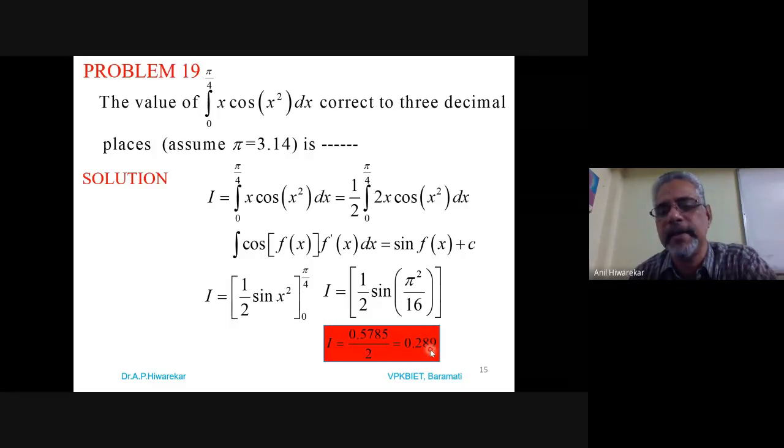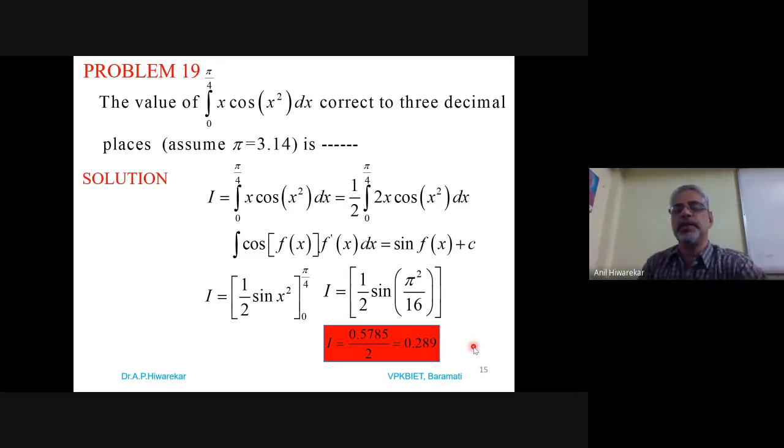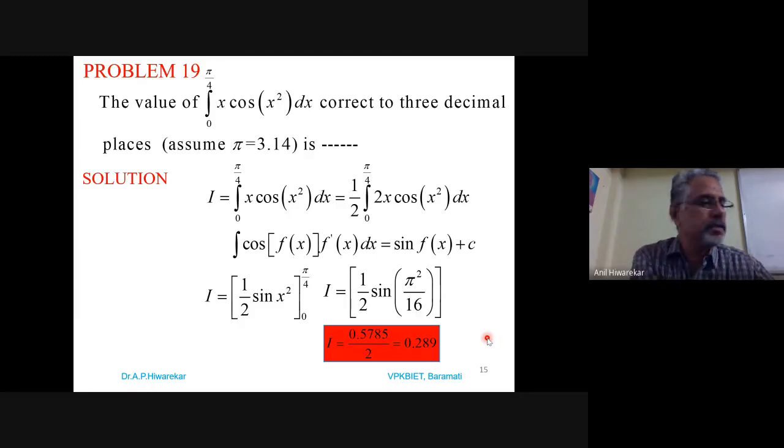And after simplifying, actually it is 0.2892, but we require the answer in 3 digits only. If you write the answer in 4 digits, you won't get marks. So be careful. Each and every word which is asked in the problem, you have to follow those guidelines. So it is up to 3 decimal places, means our answer is 0.289. Are you getting this?